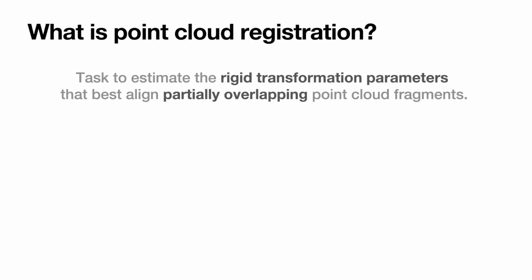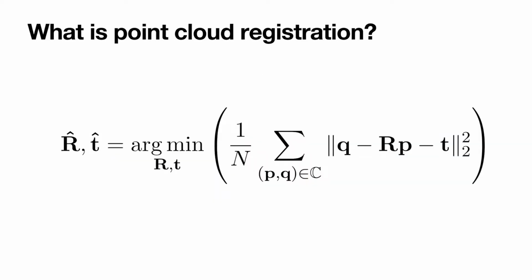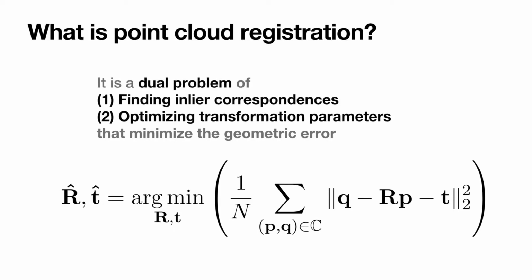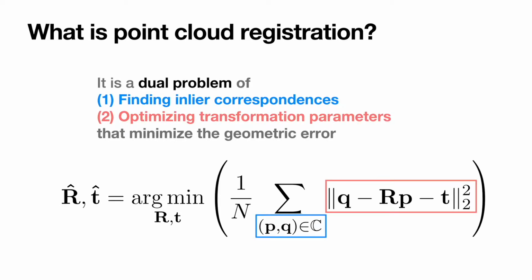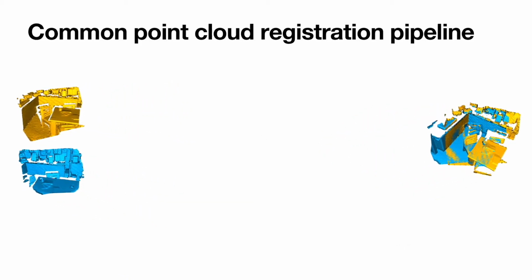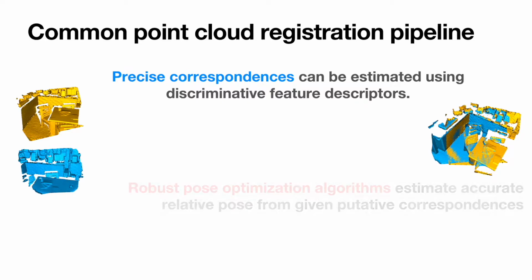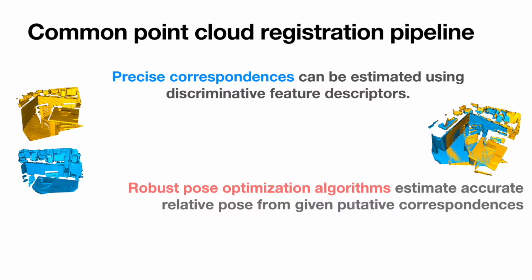Point cloud registration is the task of estimating the rigid transformation parameters that best align partially overlapping point cloud fragments. The objective of the task can be formulated as the shown equation, where it can be seen that it's a dual problem of finding inlier correspondences and optimizing transformation parameters that minimize the geometric error. Therefore, a good registration pipeline should use discriminative feature descriptors to estimate precise pointwise correspondences, and robust optimization algorithms to estimate accurate pose from the estimated correspondences.